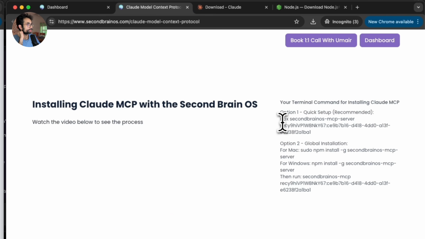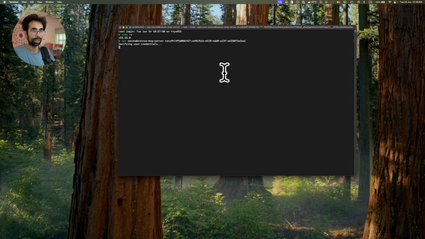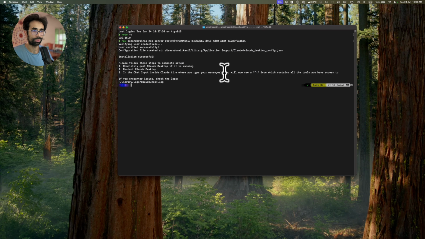And you want to copy this command over here, just copy all the way from here to here, and press Control C or Command C. Go into your terminal and just paste it, and then press enter. That's it. It will now verify that you are indeed a Second Brain OS user, run the installation process, and update your Claude desktop to connect with the Second Brain OS so you can have your own very powerful AI agent running inside of Claude.